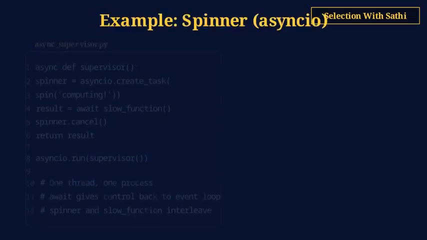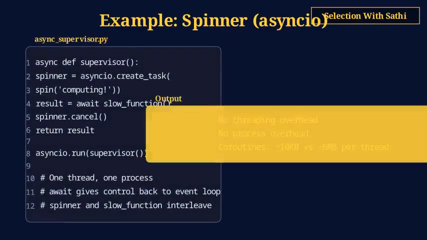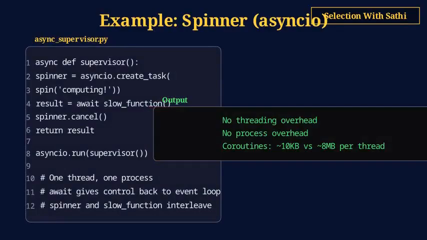The asyncio version uses a single thread with cooperative switching. async def spin loops forever, printing characters and awaiting asyncio.sleep. async def slow awaits asyncio.sleep for 3 seconds and returns 42. In async def main, we create a task for spin, then await slow. When slow finishes, we cancel the spinner task. Everything runs on one thread. Await points are where the event loop switches tasks. No locks needed because there is no preemptive switching.